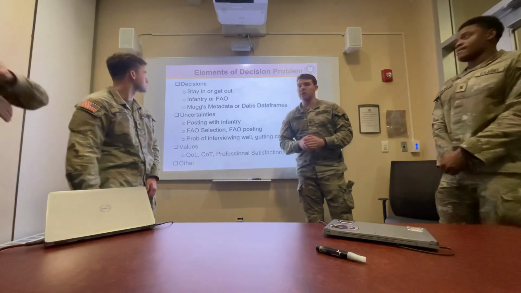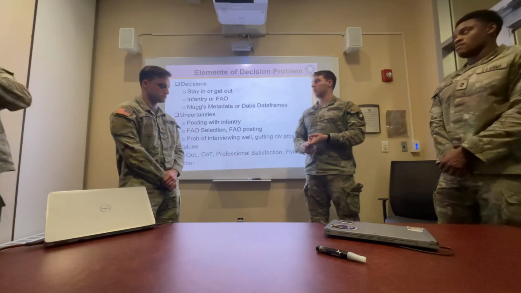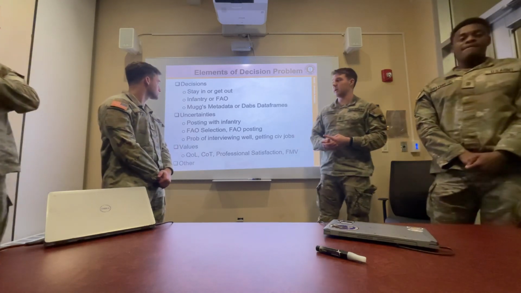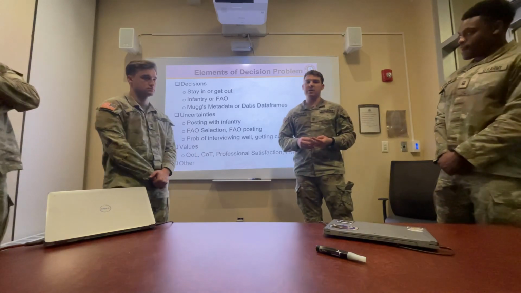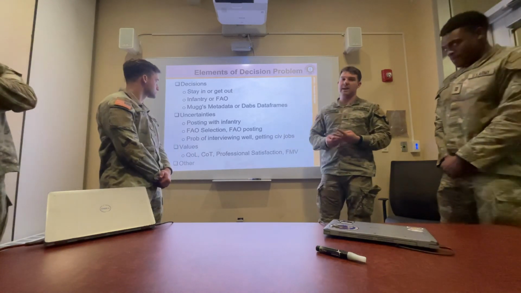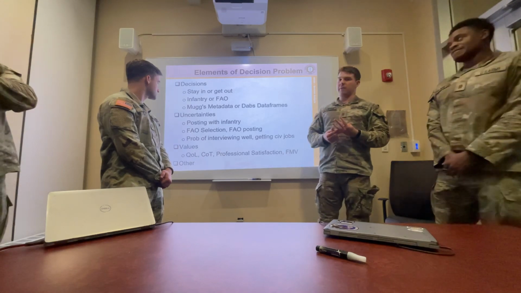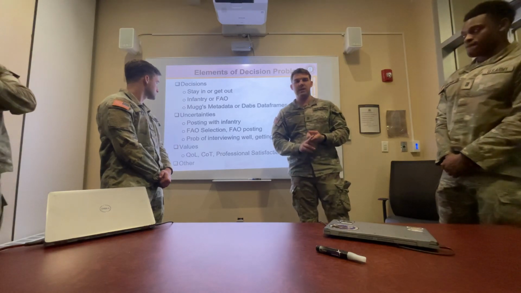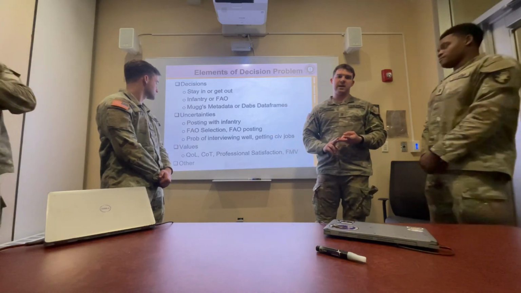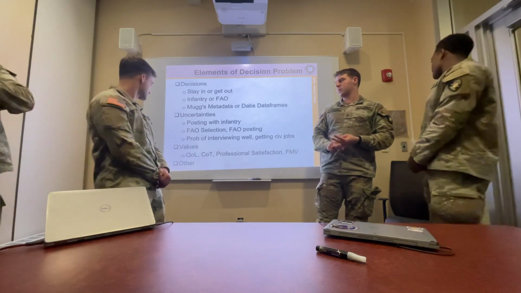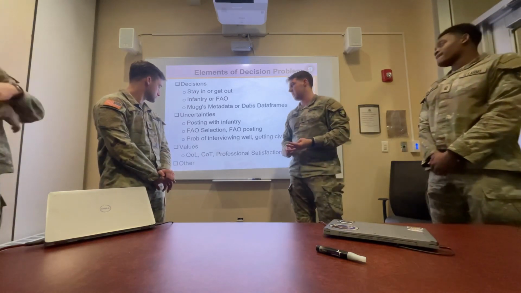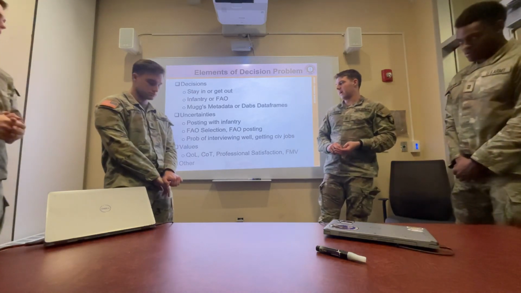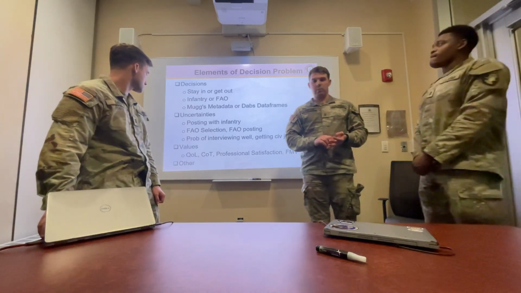Some of the decisions that he has are to stay in or get out. Once he decides on that, he will then either have to pick if he wants to remain in the infantry or possibly submit a packet to become a field area officer, FAO. If he decides to leave, he will have options between going for an interview with MUG's metadata or DAB's data farms. Once he does that, some of the uncertainties he will have to face are the posting within infantry, of which he has a few options of Germany, the 101st or 82nd, or another CONUS option, his FAO selection and the possible FAO postings he may have, the probability of interviewing well, or other civilian jobs that may be available. Finally, again, these are the values that he will be having to weigh.